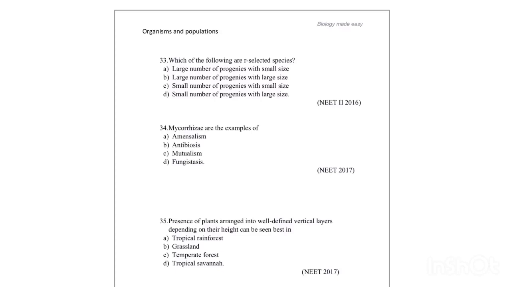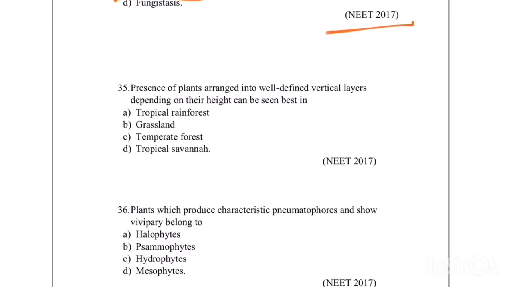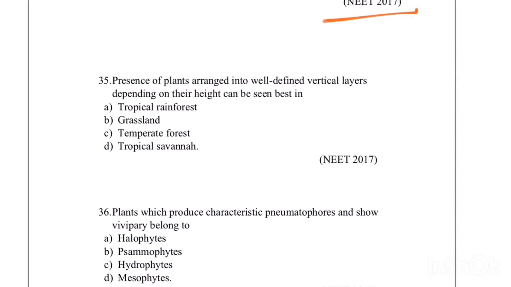Which one of the following are selected species? So mycorrhiza. Next question, which was asked in 2010: Mycorrhiza are examples of, it is an example of mutualism. Next one is, presence of plants arranged into well-defined vertical layers depending on their height can be best seen in, so it can be best seen in tropical rainforest. So vertical distribution means herbs, shrubs and trees. That is vertical distribution. So it can be best seen in tropical rainforest.